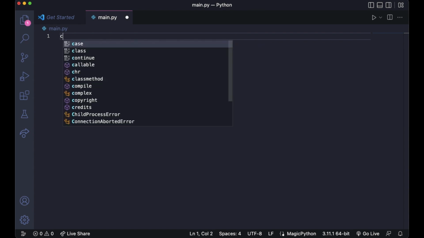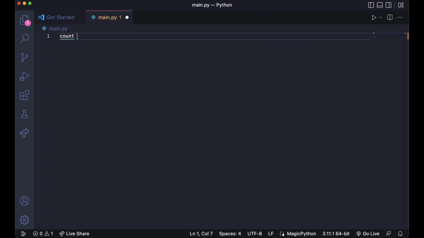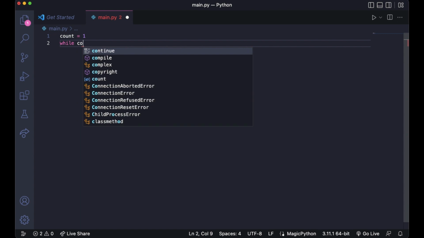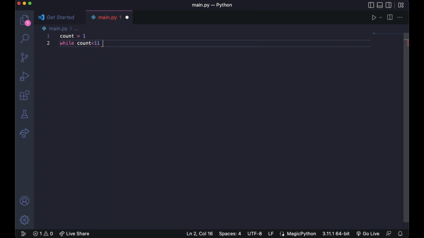Let's first define a variable called count, initialize it to the value of 1 because we want to start with 1. Let's define a while loop. The syntax of while loop is while the condition. So while count is less than 11, because we want the loop to be executed 10 times. So 10 is less than 11, so it will be executed till 10. We will be printing the value of count, and we will also increment the value of count by 1 every iteration.